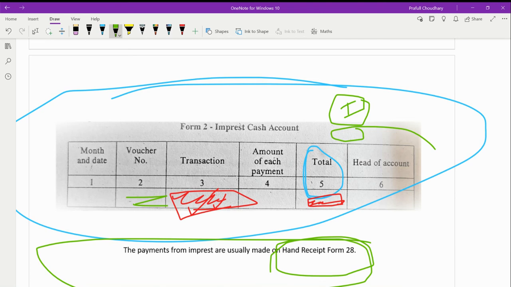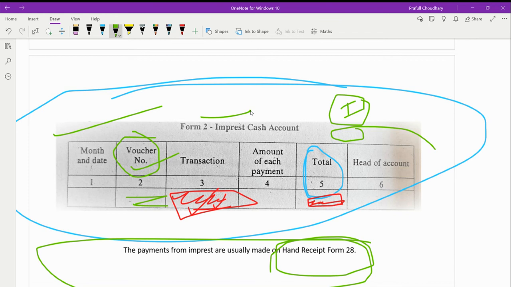The account is balanced on 25th of the month, and one file together with the voucher numbers and tagged serially to the corresponding column number 2 is submitted to the SDO. In this column number 2, we have the voucher numbers. The counter file is retained with the imprest holder. A copy is retained and a copy is sent to the SDO.